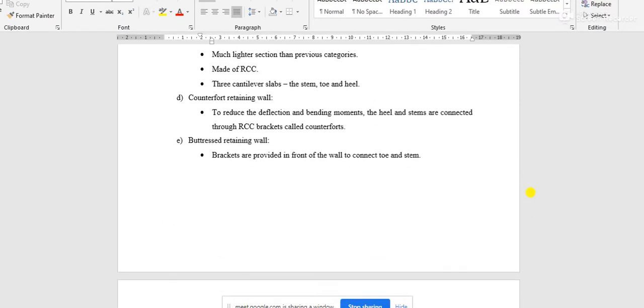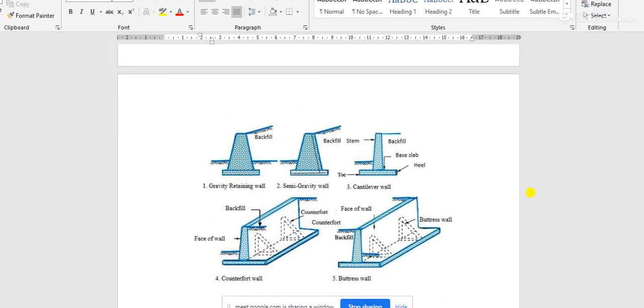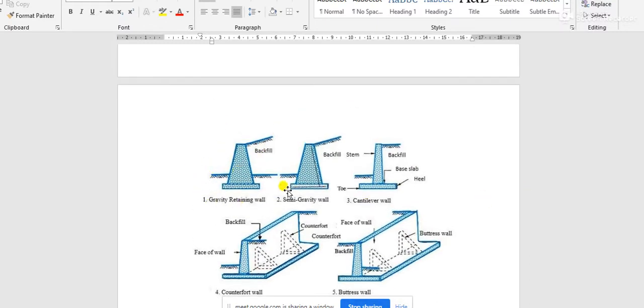Now coming to the figure of gravity retaining walls. This is the figure of the cross section of gravity retaining walls.